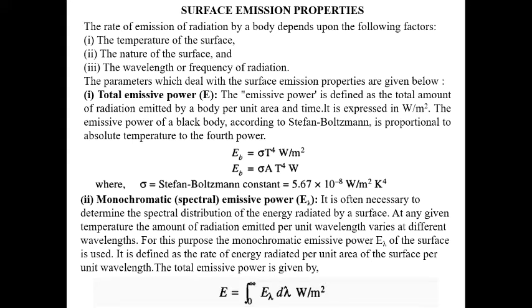Okay, so the total emissive power we can write as the integral of E lambda d lambda, watt per meter square. Suppose you find the spectral emissive power from 0 to 10 to the power 4 wavelength; for each wavelength you can find the emissive power. Then if you sum, you get the total emissive power. So basically, the monochromatic or spectral emissive power is the emissive power per each wavelength. Okay, clear? This is denoted by E lambda.